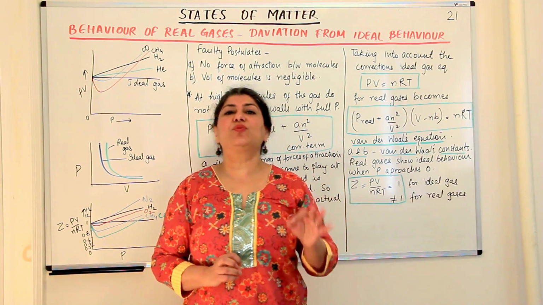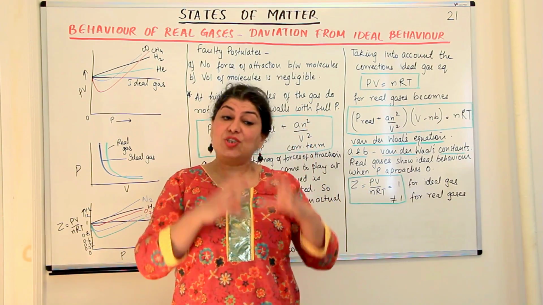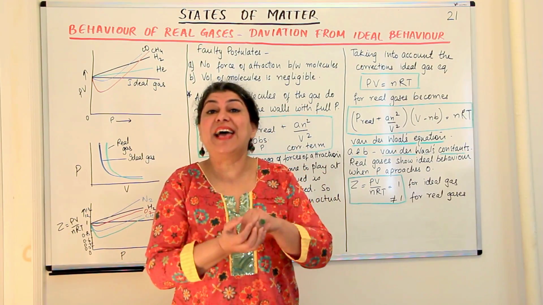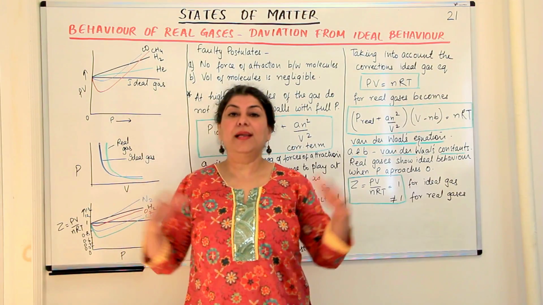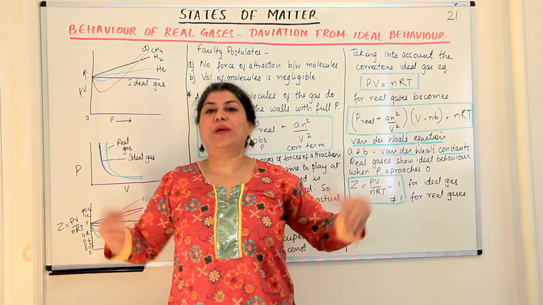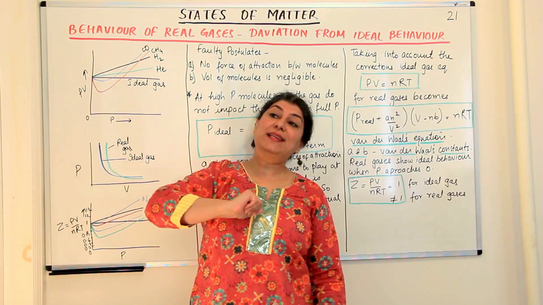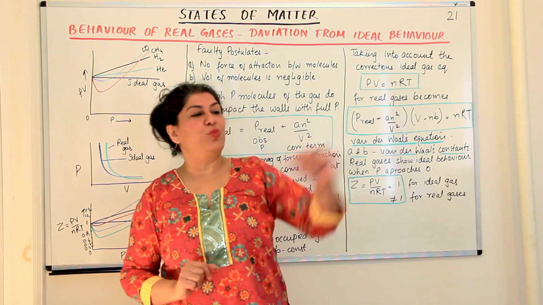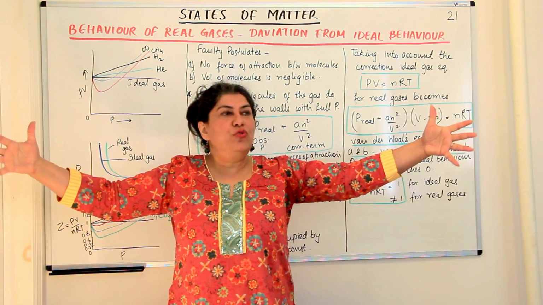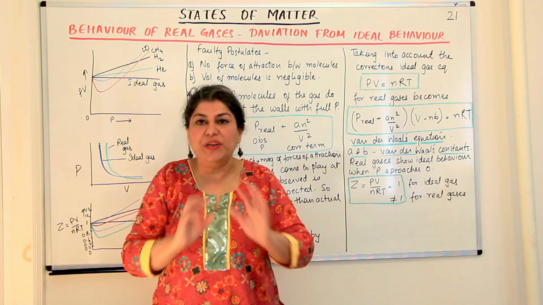But even if that volume is extremely small, the actual volume that a substance occupies is always a little more than the volume it has. Like I just told you, we huddle 10 students together, with 10 people all around me in the same classroom. Those students at a distance were attracted to me. Okay, this one's good, that one's good. But when they came too close, let's say the walls started moving in, the students come closer and closer together.